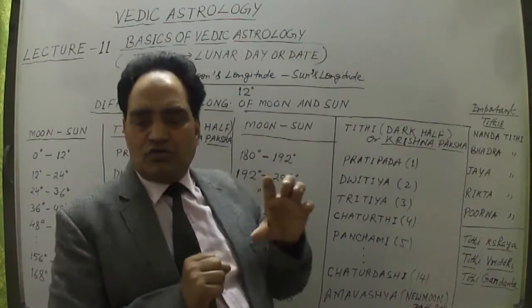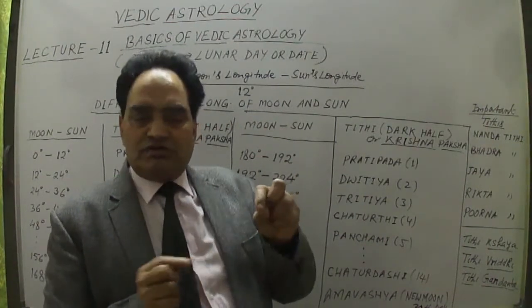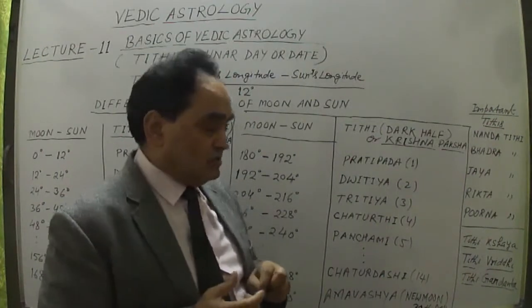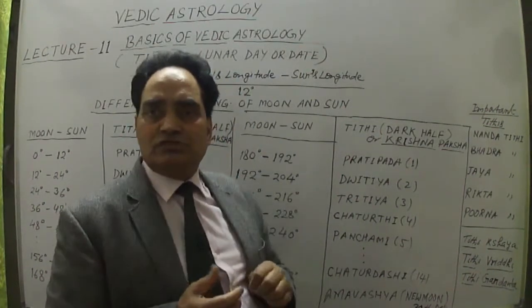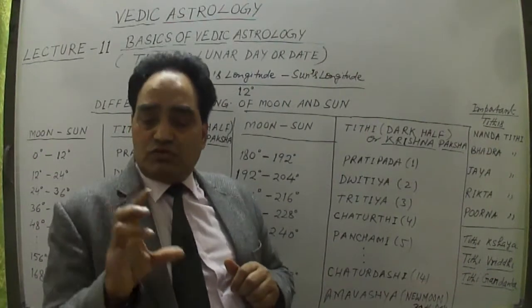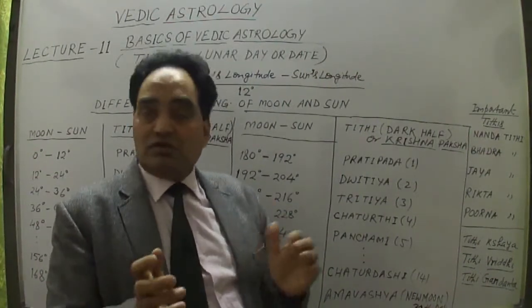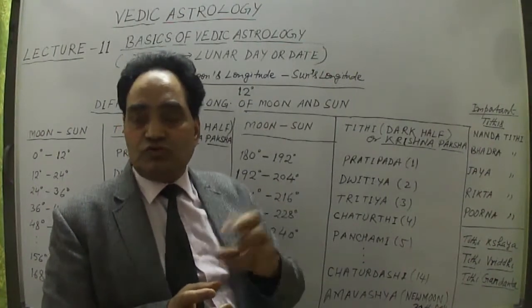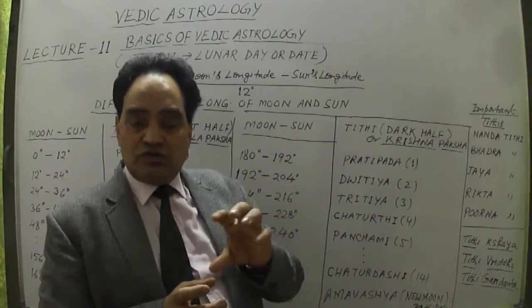I'll talk about how the lunar month multiplied by 12 will give us the lunar year. That is known as the lunar year. How the lunar year and solar year compare, and then taking lunar and solar year together is known as the lunar solar year.